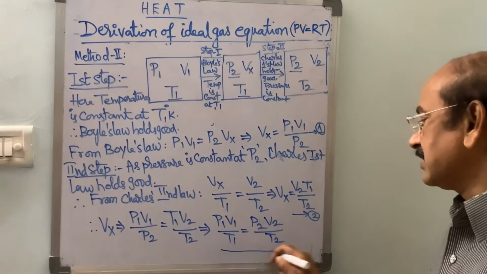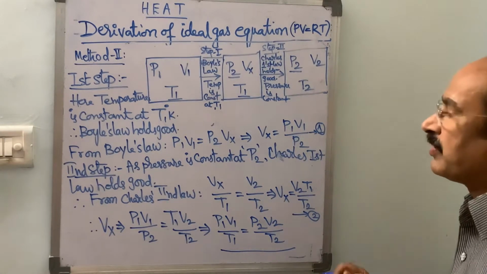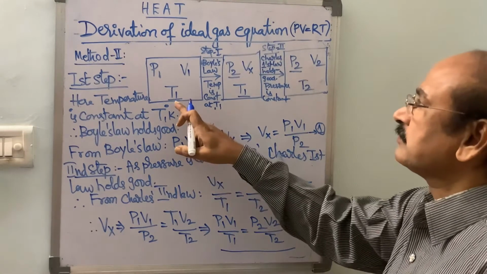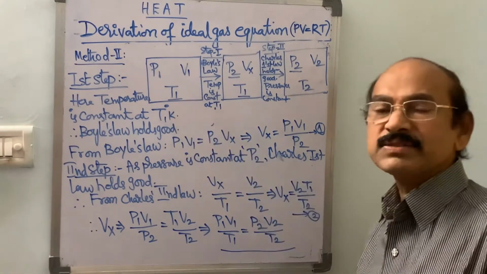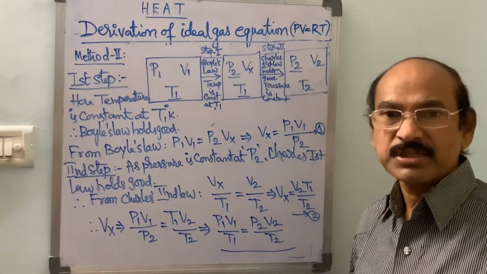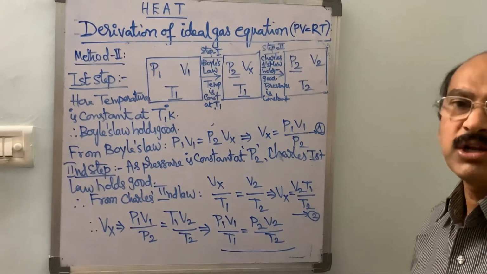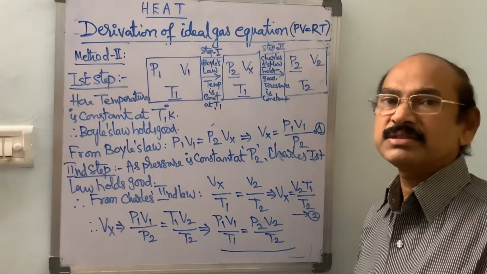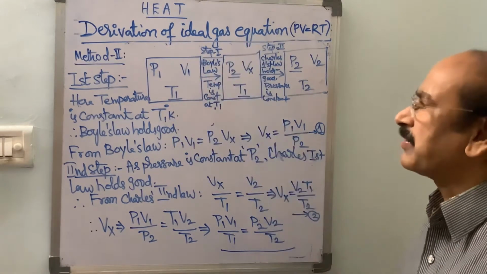So this equation is also known as the ideal gas equation. So here consider ideal gas: a gas which obeys all gas laws at all temperatures and pressures is known as ideal gas, and its molecules are having infinite size. So it is also known as perfect gas.